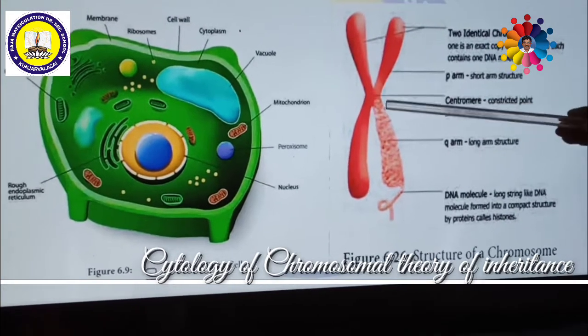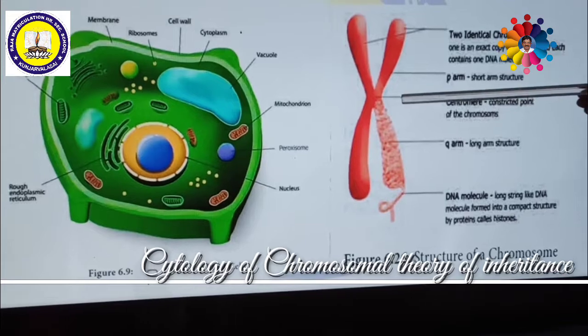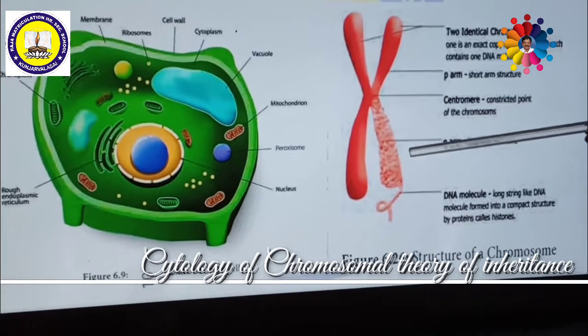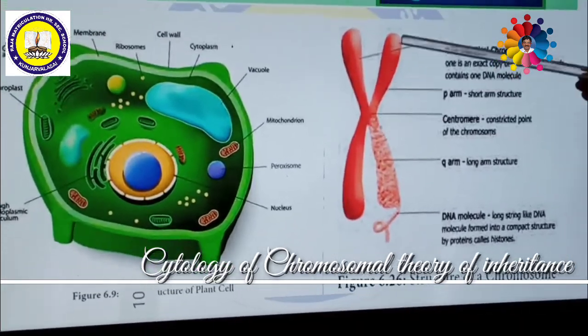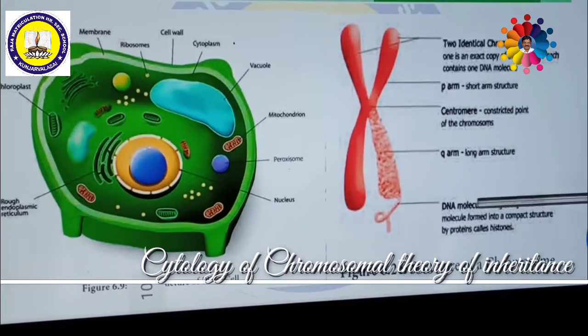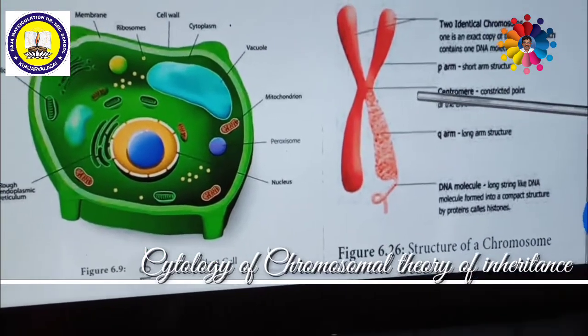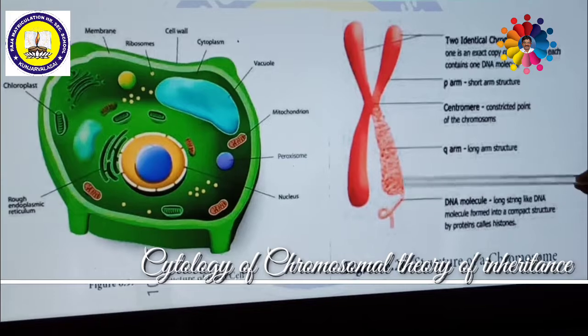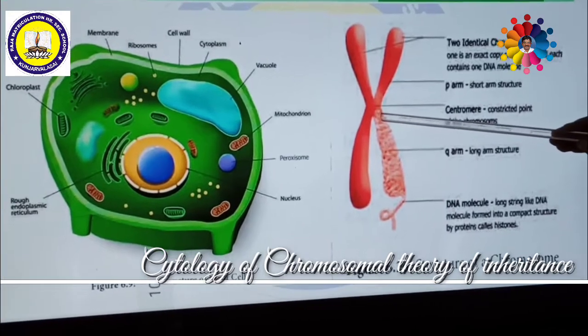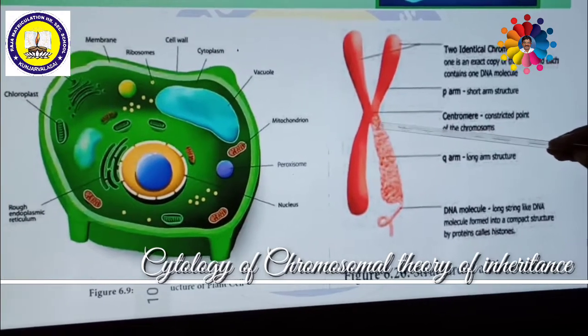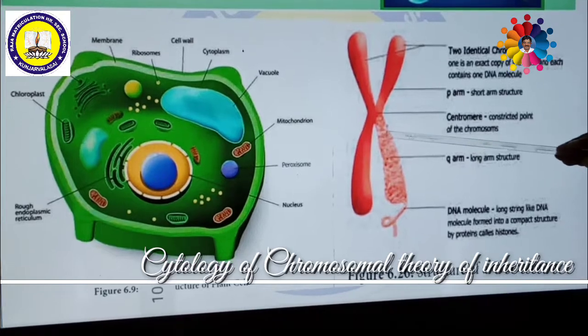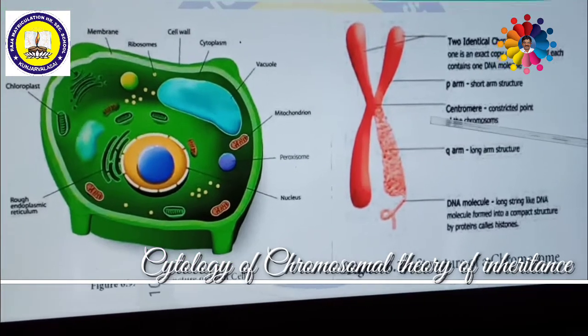Inside these chromosomes there is a long, strong, chain-like DNA. So the chromosome is made up of a long coiled tube called DNA. Each chromatid consists of a number of segments called genes.